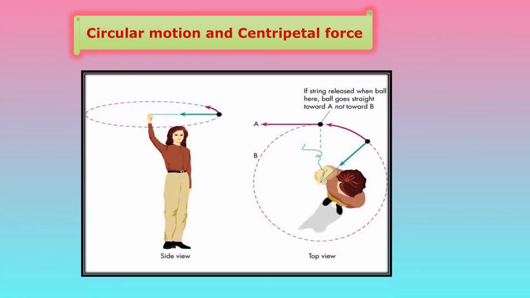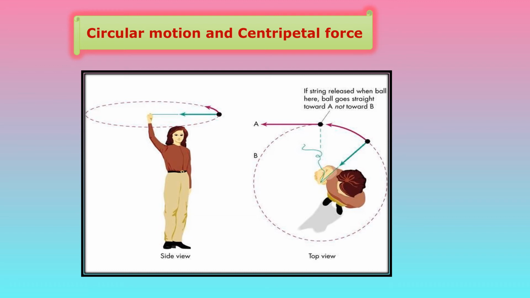New concept, that is circular motion and centripetal force. Let us see one activity for this. Tie a stone to one end of a string. Take the other end in your hand and rotate the string so that the stone moves along the circle. So you take one stone and tie it with a string, hold one end of the string in your hand and rotate it so that it shows a circle.